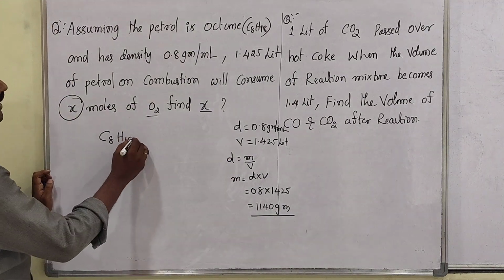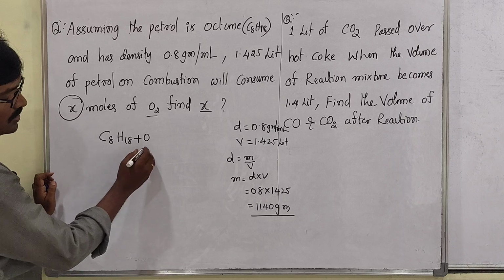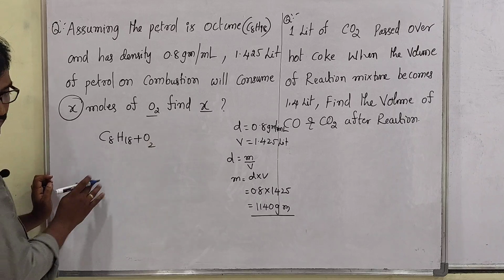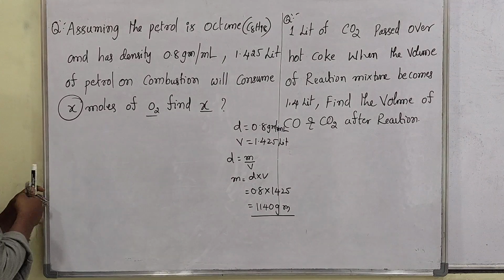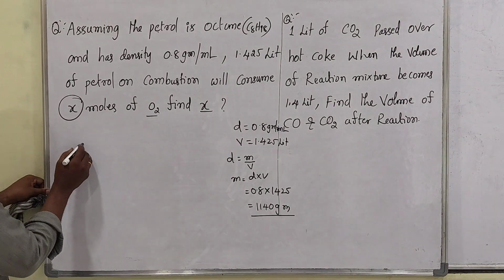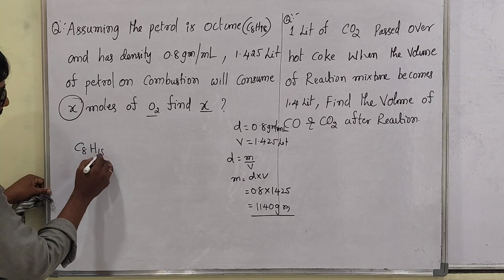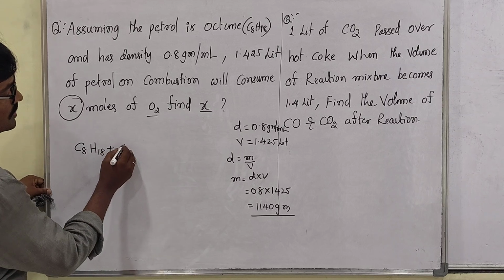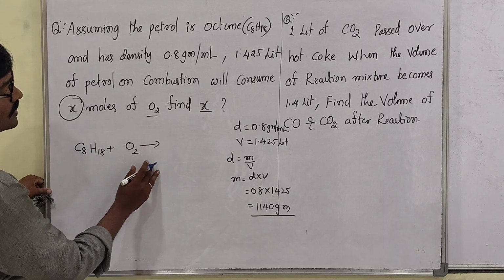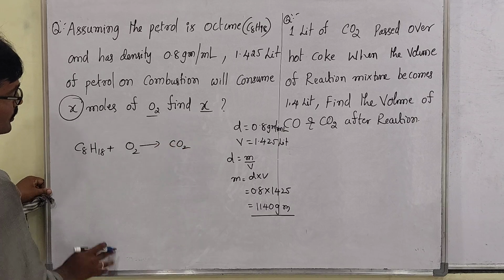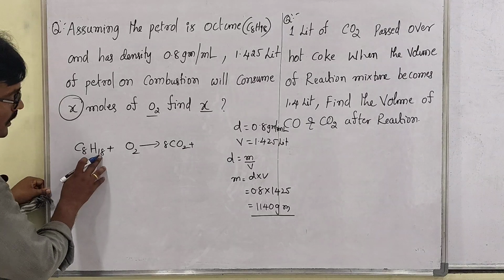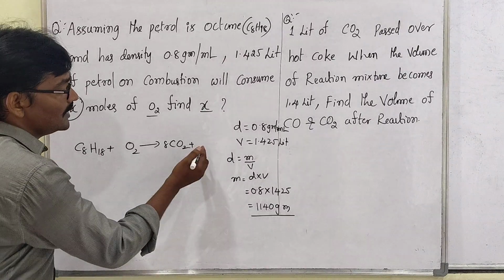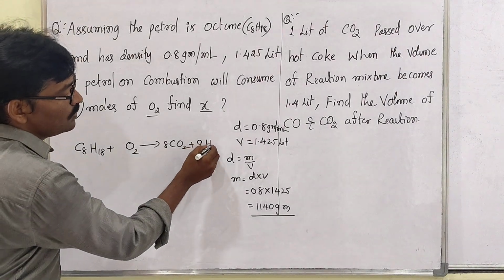So when octane reacts with oxygen, you have to take the balanced equation: C8H18 plus O2 gives CO2, 8 moles of CO2, plus H2O, and 9 H2O will be formed.